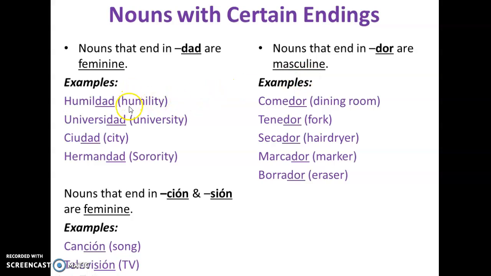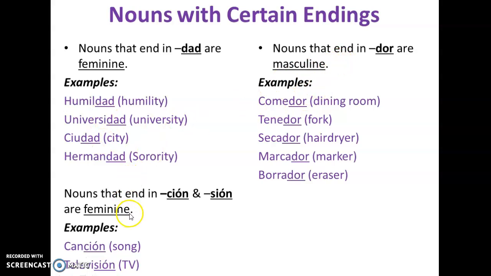Some nouns, when they have certain endings, all follow the same rule. For example, the ending dad is going to be feminine. All the nouns with that ending will be feminine. Humildad, universidad, ciudad, hermandad, and so on. There are many of these, so these are just examples.